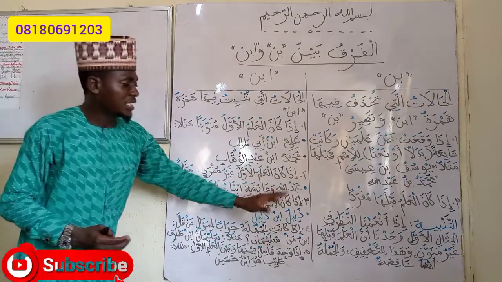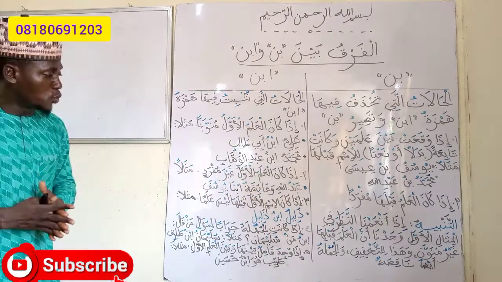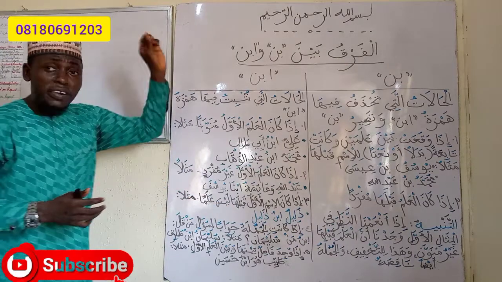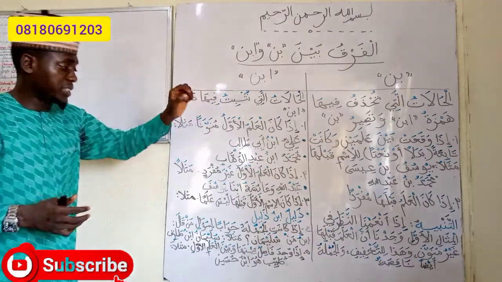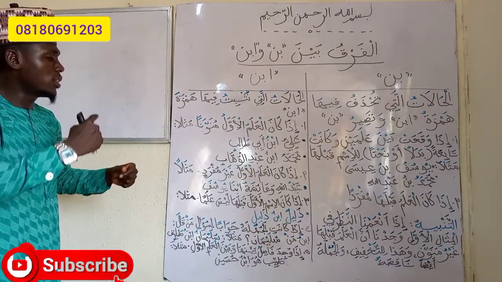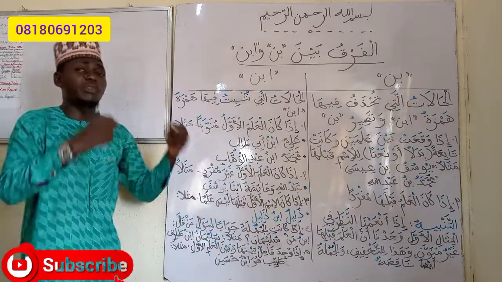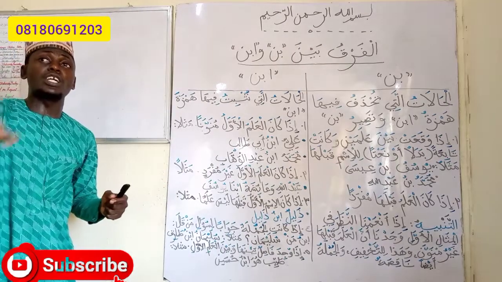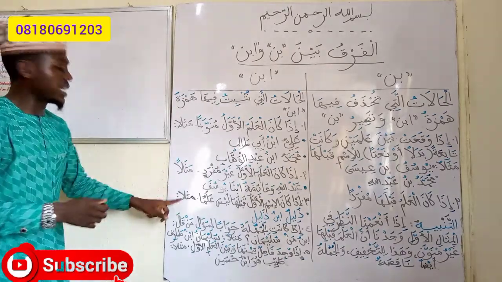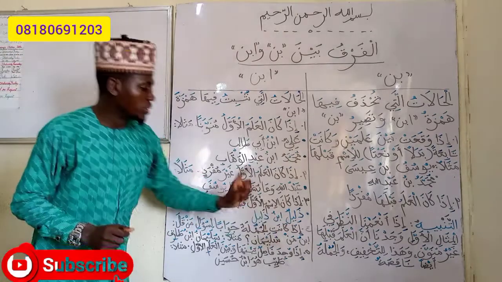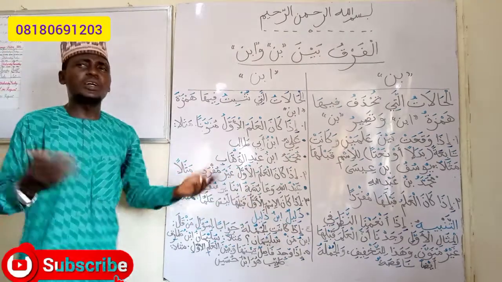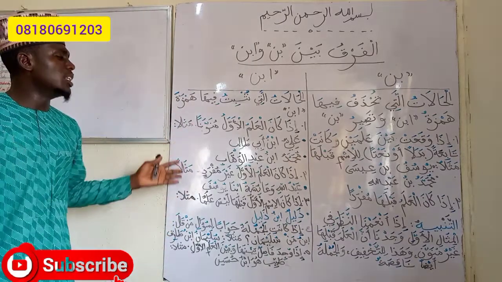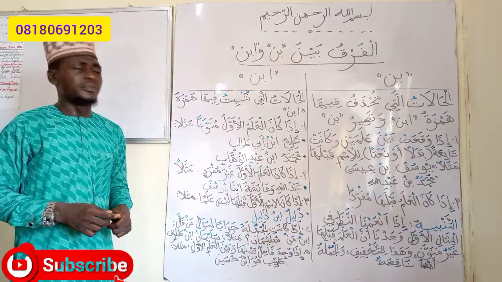Now the third condition is إذا كان الاسم الأول قبلها ليس علما. If the first name that comes before the term Ibn is laysa alaman, it is not a proper noun. It is not the name of a person. For instance, Dhalilun ibn Dhalil. Dhalilun is not a name of a person. It's just a common noun.